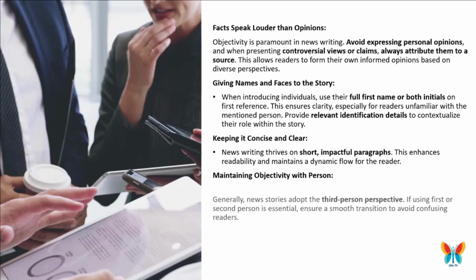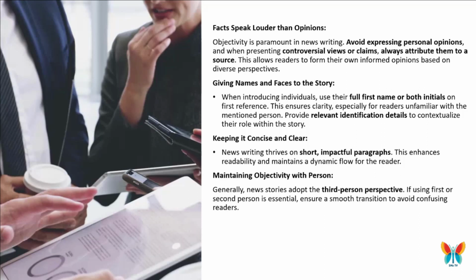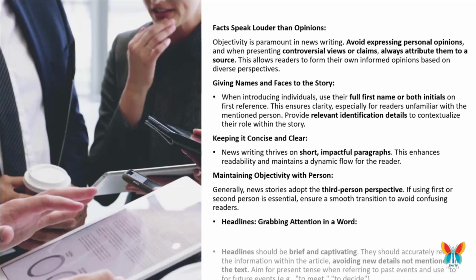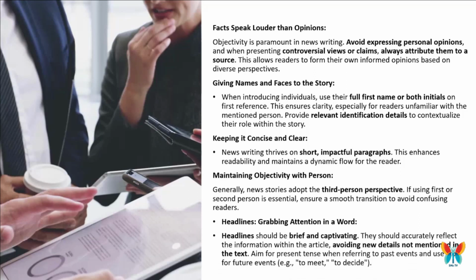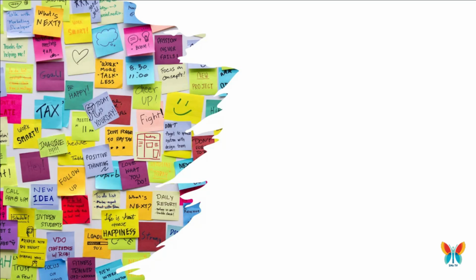Maintaining objectivity with person. Generally, news stories adopt the third-person perspective. If using first or second person is essential, ensure a smooth transition to avoid confusing readers. Headlines: grabbing attention in a word. Headlines should be brief and captivating. They should accurately reflect the information within the article, avoiding new details not mentioned in the text. Aim for present tense when referring to past events and use "to" for future events, e.g., "to meet," "to decide."